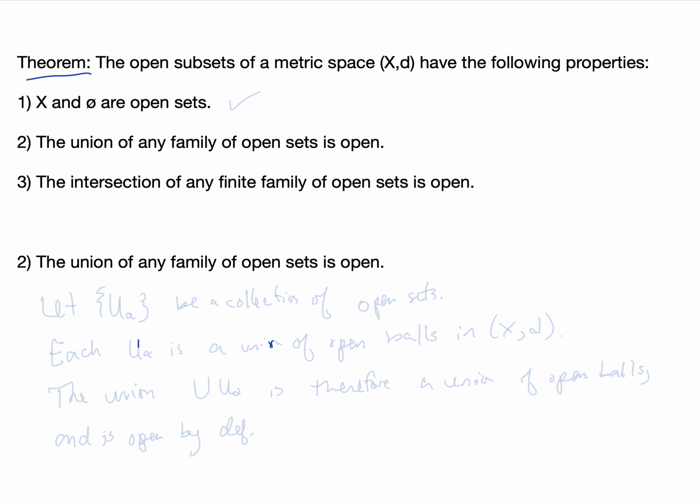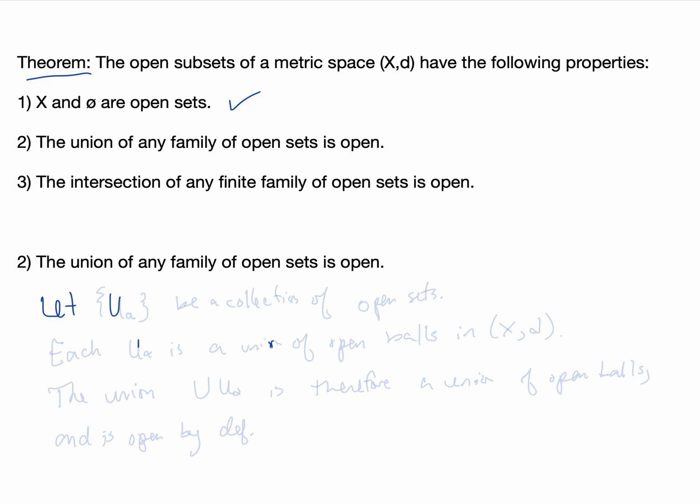First, the entire set X and the empty set will always be open sets, and we already proved this in the previous video. Second, the union of any family of open sets will be an open set. And third, the intersection of any finite family of open sets is an open set. So now let's prove 2 and 3. For part 2, the union of any family of open sets is open. This is essentially just by definition.